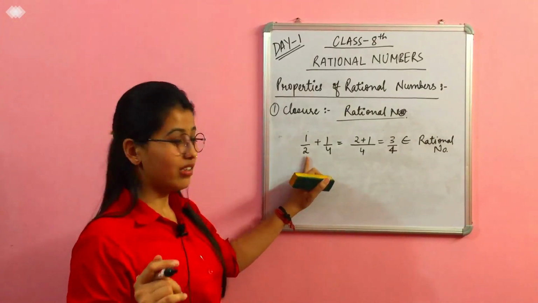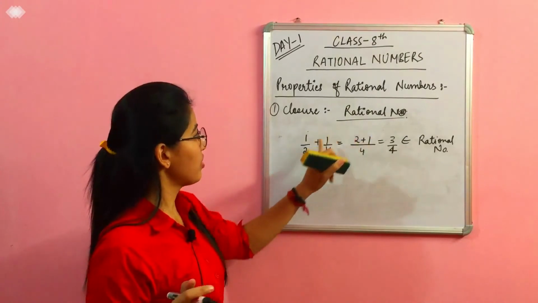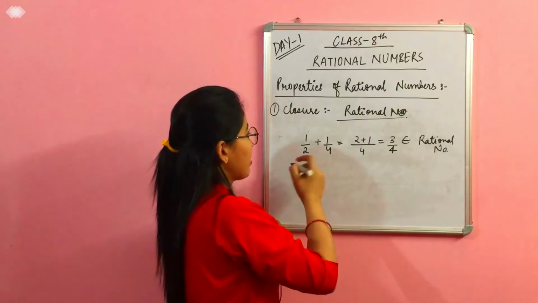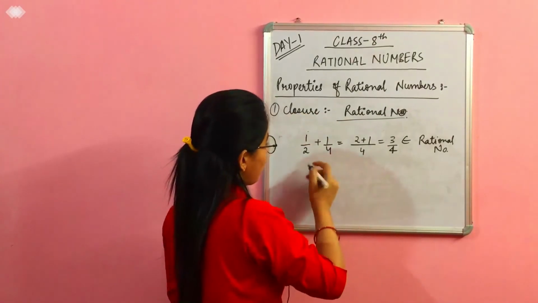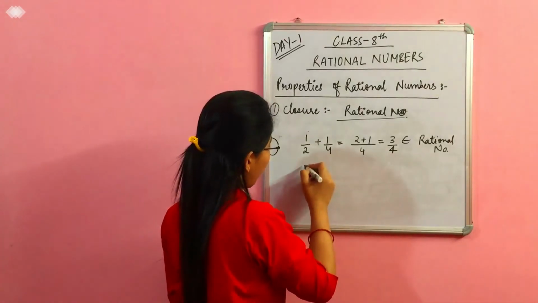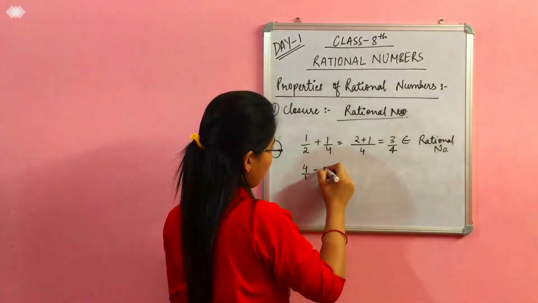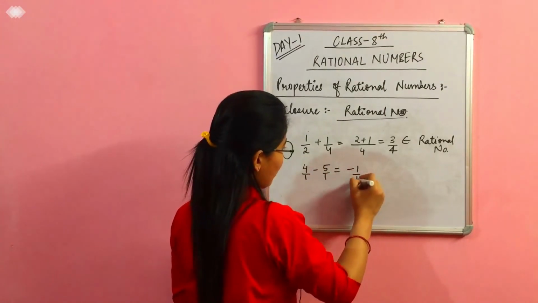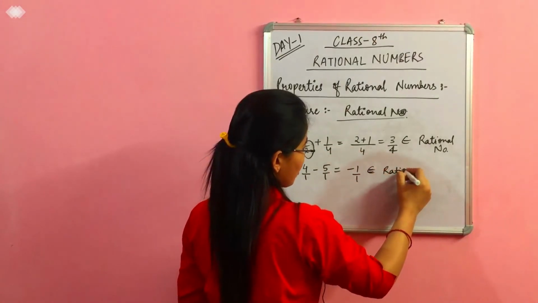So we can see here that with the operation addition, the set of rational numbers satisfies the closure property. Let's check for subtraction, multiplication and division as well. If I take, let us say, 4 upon 1 minus 5 upon 1, it will equal minus 1 upon 1, right? So it also belongs to the set of rational numbers.